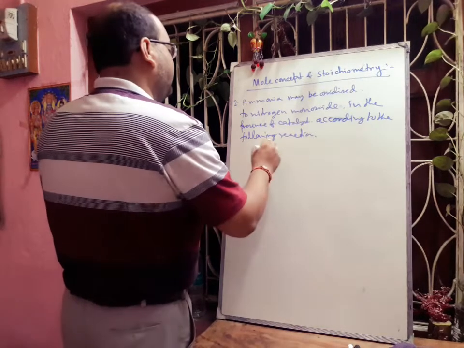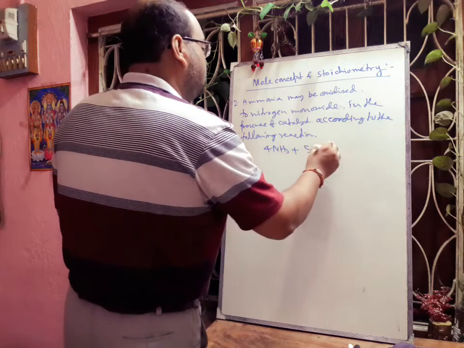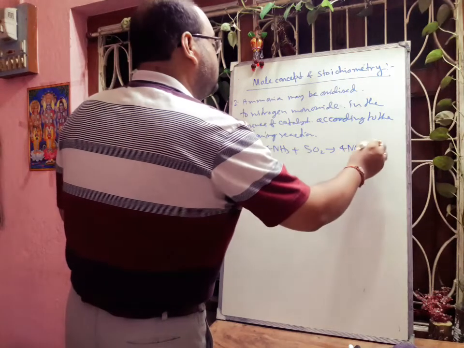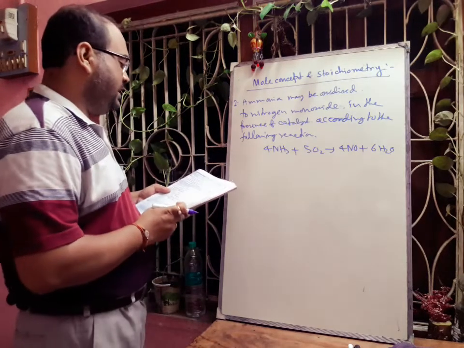The reaction is given that 4NH3 plus 5O2 is equal to 4NO plus 6H2O. Here the reaction is balanced, so you need not balance it.